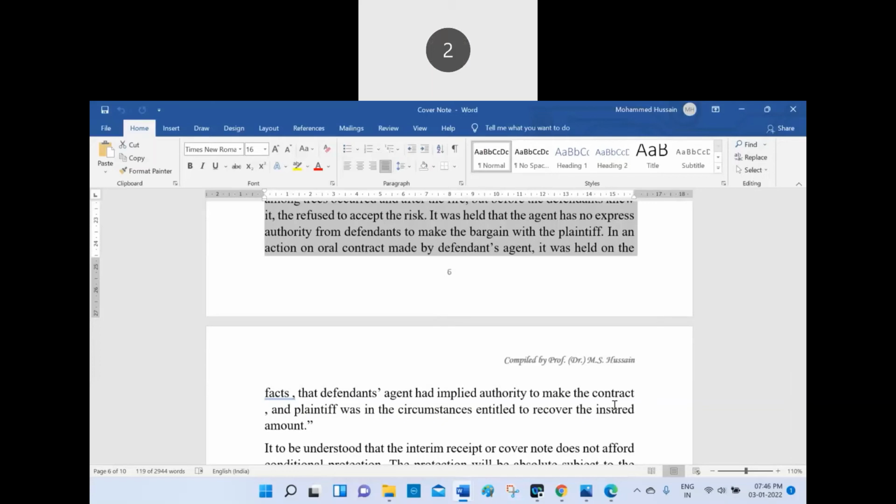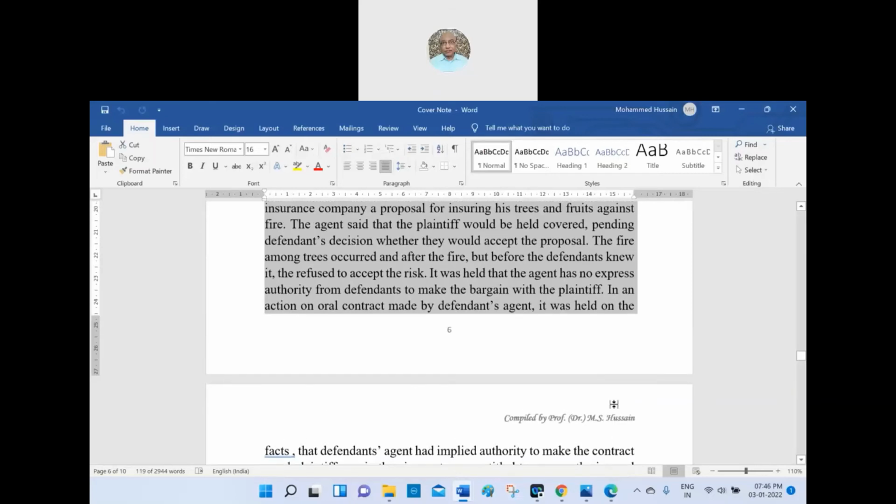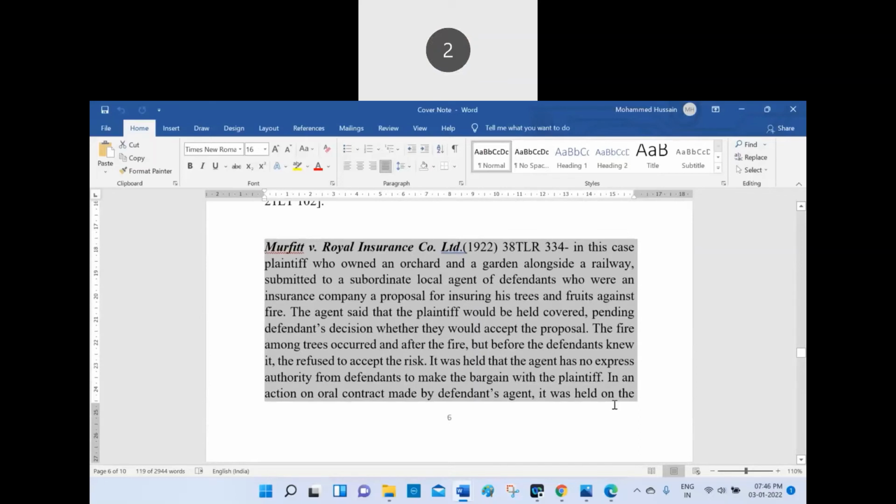Okay, now I will come to the picture. See, the entire case law shows Murphy versus Royal Insurance Company Limited. You know, there is vicarious liability which we have studied in the law of tort. There should be a certain relationship. Then only vicarious liability will be applicable, like master and servant, father and child, principal and agent.